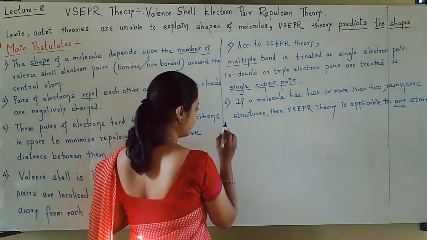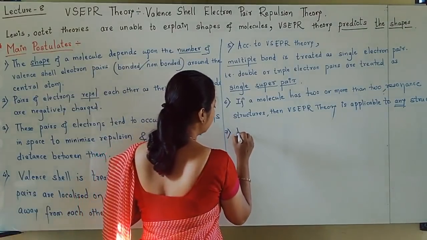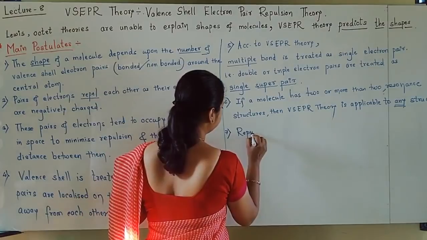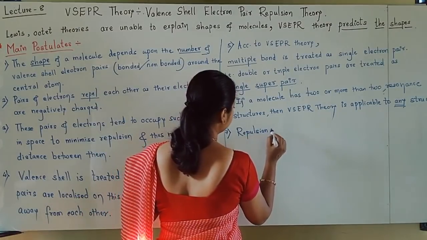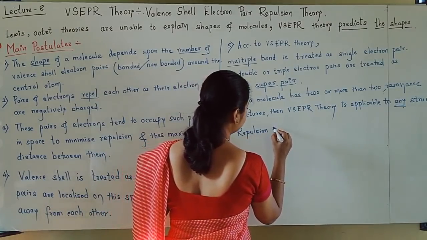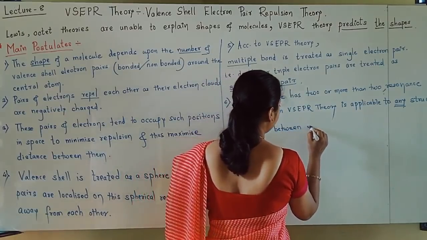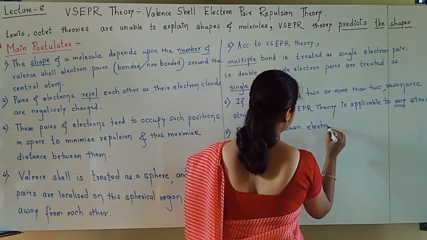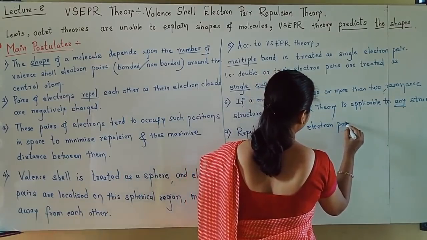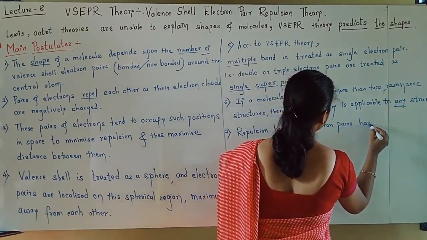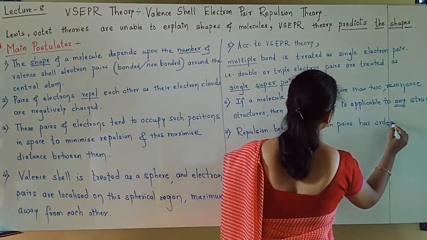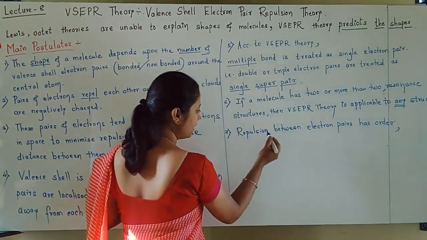See here, the 7th postulate I am writing: repulsion between electron pairs has an order. Which order is there? Here I will write repulsion.